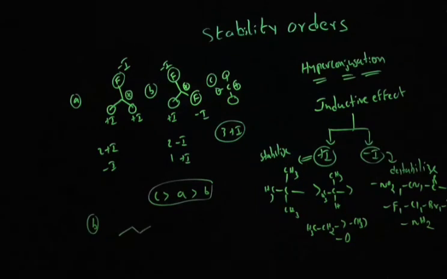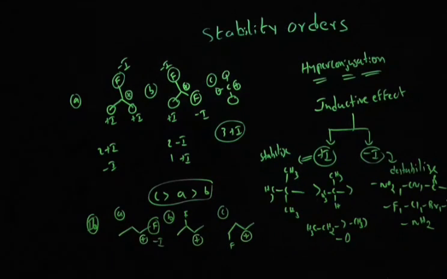For example, we have considered carbocation here, directly connected to fluorine. It is connected to fluorine. Okay, so this is the second question, option A, option B and option C. In case of option A, the fluorine is directly connected, that means the minus I group is directly connected to carbocation.